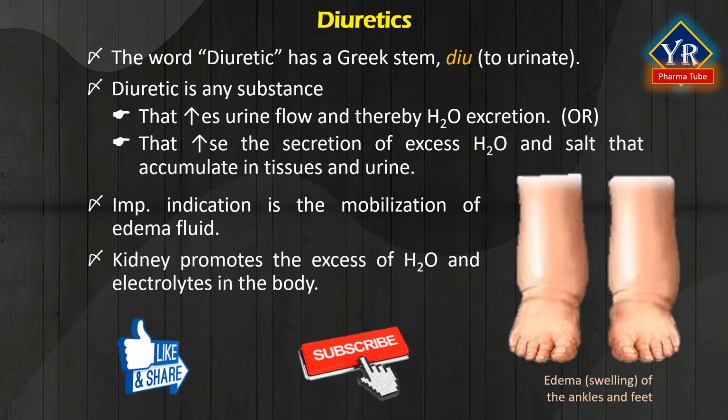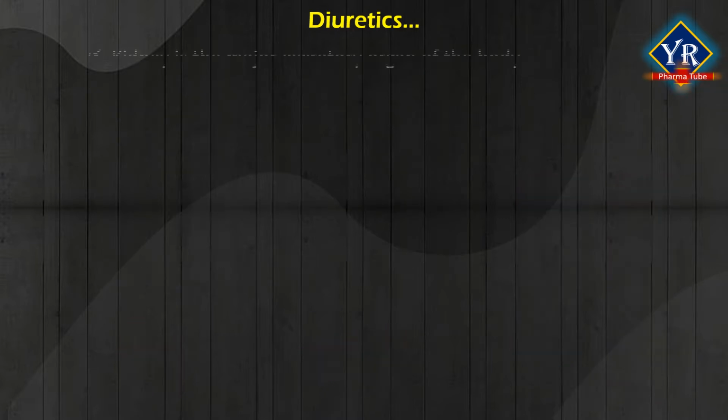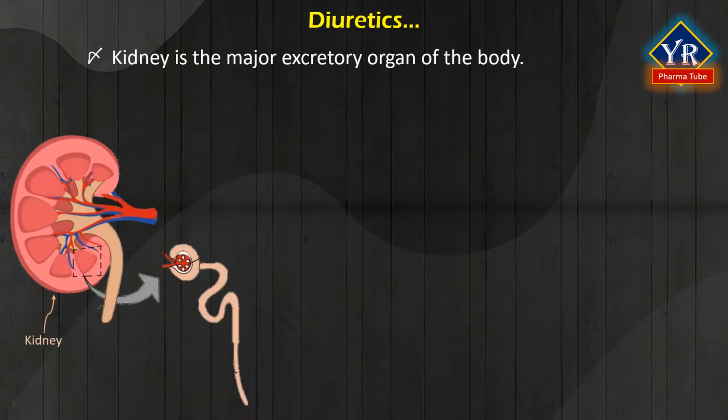Kidney is the major excretory organ that regulates the excretion of water and electrolytes in the body. Kidney is the major excretory organ of the body for many therapeutic agents and their metabolites. Any malfunction of the kidney may significantly affect the rate of excretion and consequently the duration of drug action or the extent of drug toxicity.